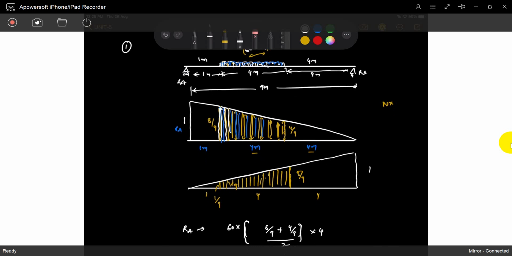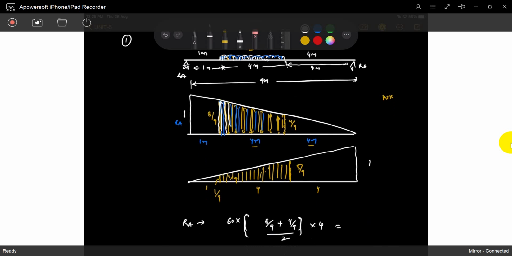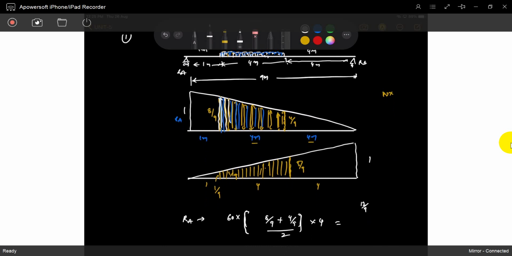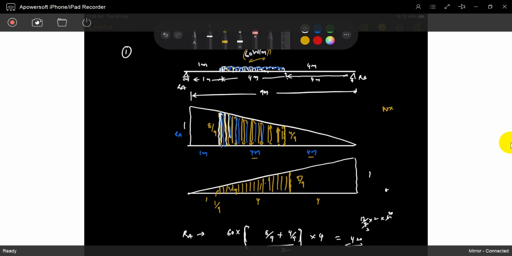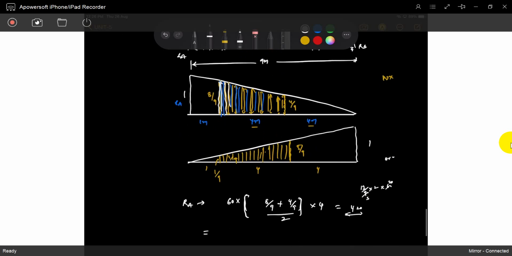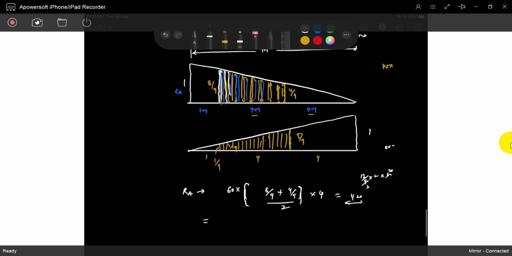So this is exactly the area. What is the value of RA? 8 by 9 plus 4 by 9 is 12 by 9, divided by 2, into 60. 2 into 60 is 120... 3 2 is 320, 3 4 is 8, 8 160. 160 kilonewtons is the force. 160 kilonewtons is the RA.